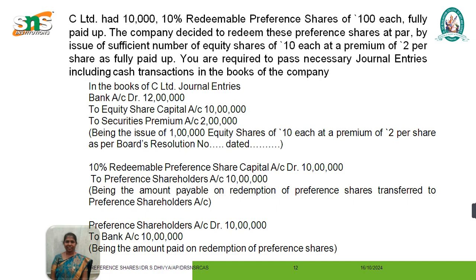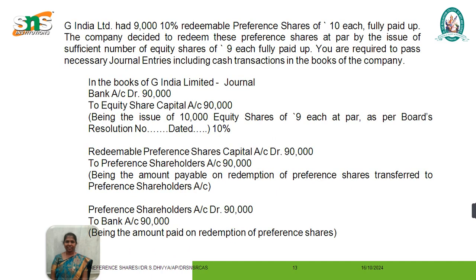Now we'll see one more sum. C Limited had 10,000, 10% redeemable preference shares of 100 each, fully paid up. The company decided to redeem these preference shares at par by issue of a sufficient number of equity shares of 10 each at a premium of 2 per share, fully paid. So the journal entry, for the board resolution, that is the passing of board resolution: bank account debit to equity share capital, to securities premium. And the redemption of preference share transferred to the preference shareholders: 10% redeemable preference capital account debit to preference shareholders. The amount paid on redemption of preference share is preference shareholders account debit to bank account.